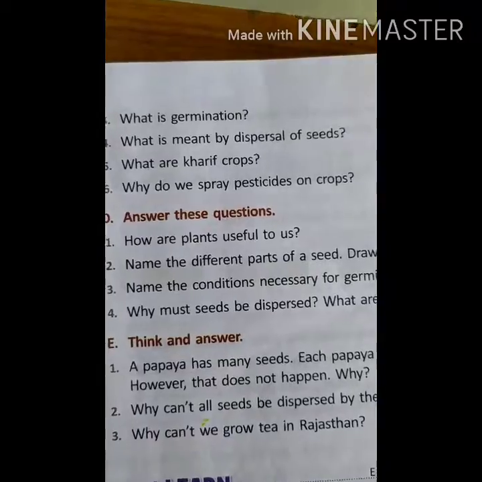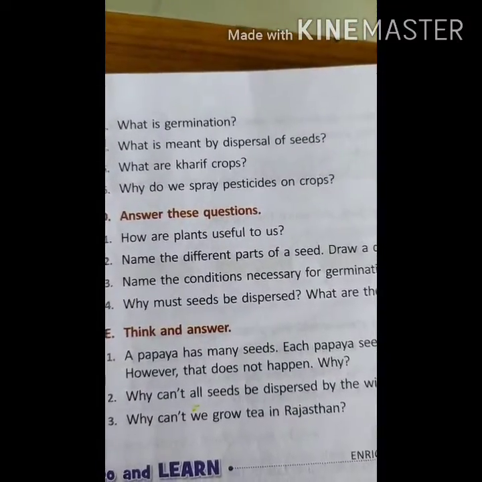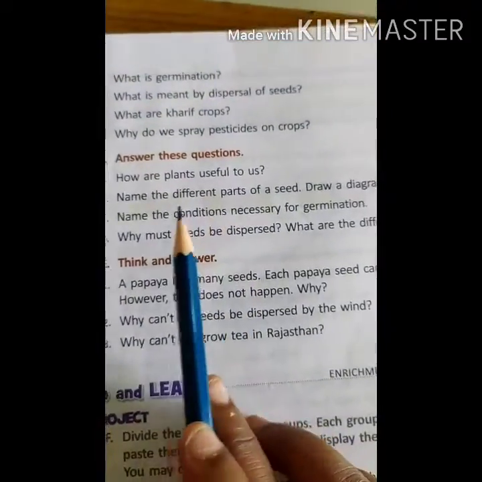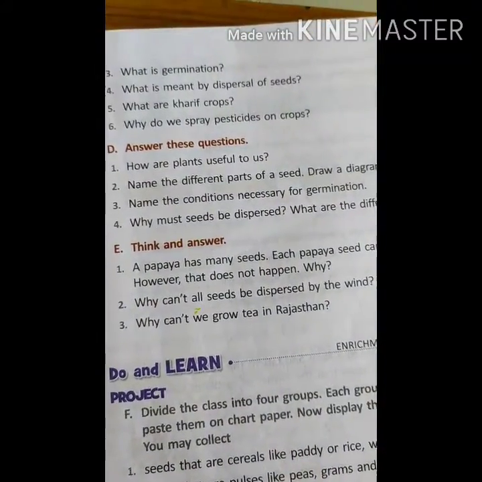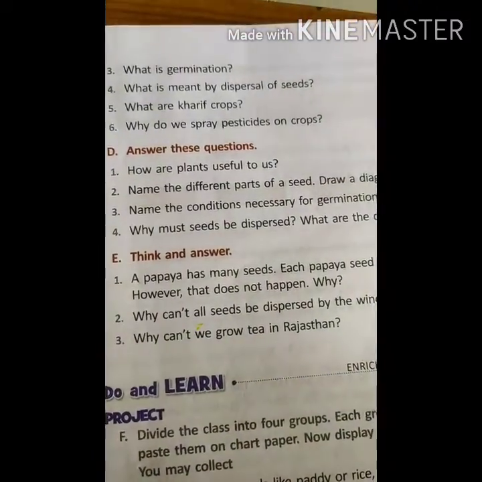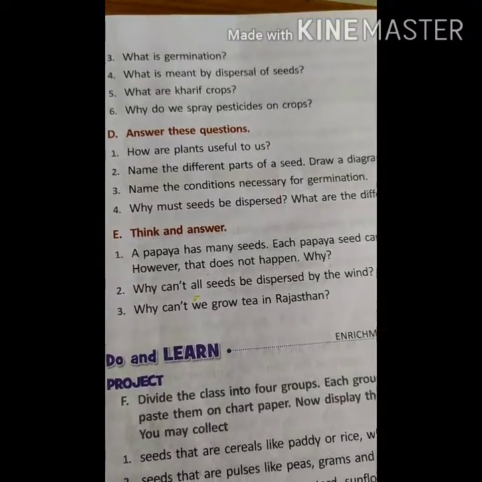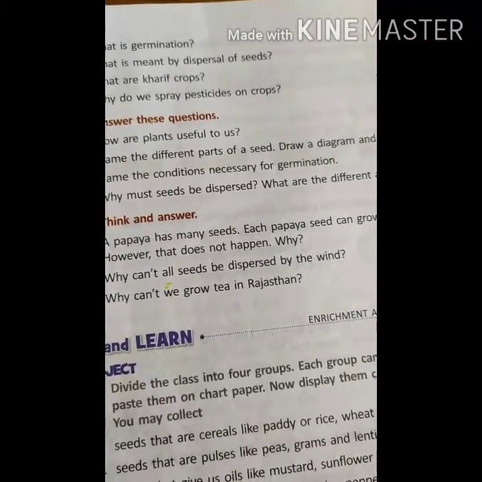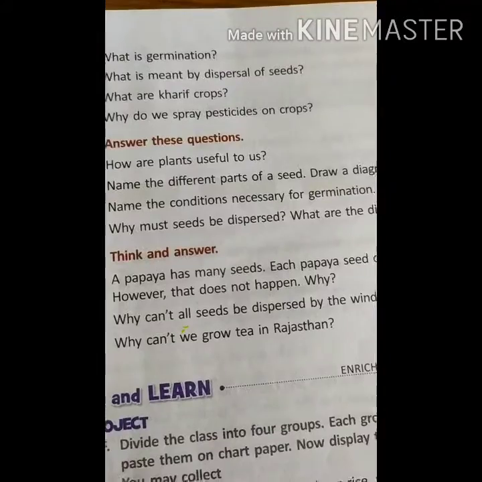Okay, next. Why do we spray pesticides? We spray pesticides on crops to protect them from the pests. Okay, next. How are plants useful to us? We are totally dependent on the plants. The plants give us fruits, vegetables, not only the edible but non-edible things also, like rubber, wood, gum. Everything we are depending upon the plants.